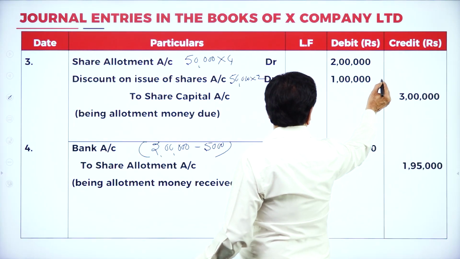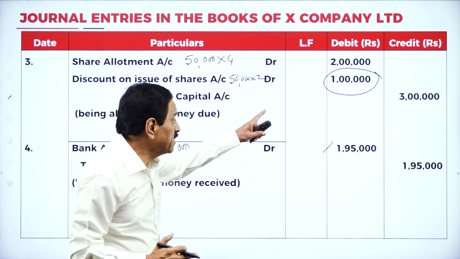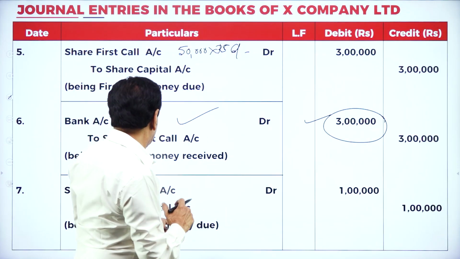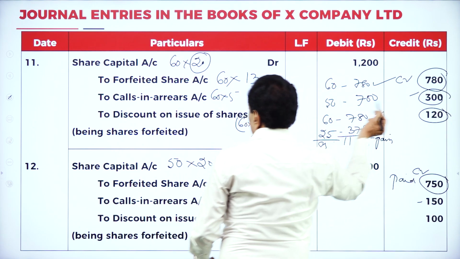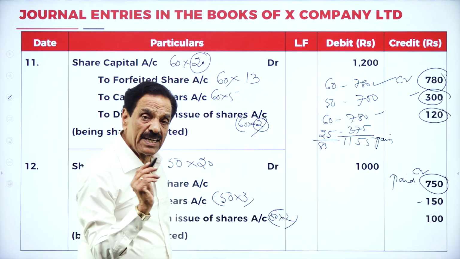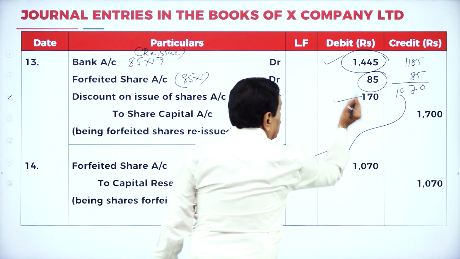Here, discount on issue of shares. How much is there on the debit side? 1 lakh. Remember, this discount allowed is 1 lakh. Then see where the discount will come. Here, discount is rupees 100. Here, discount is 120. This 120 and 100 make 220, the credit entry. Last entry: here, discount is 170.